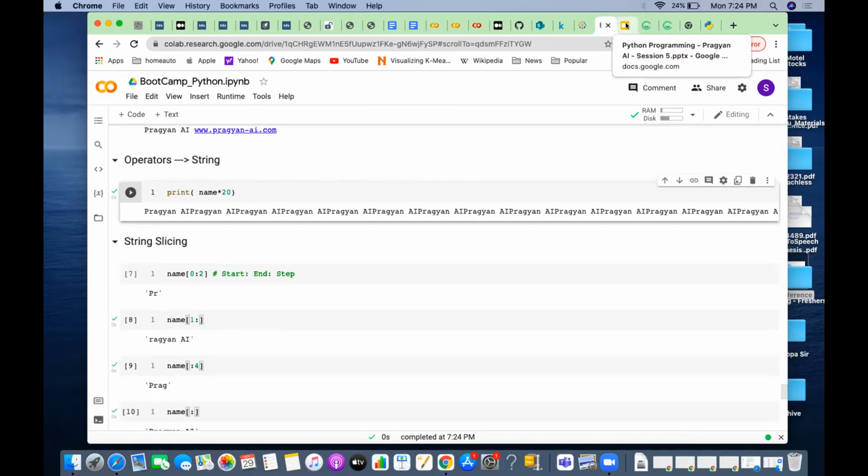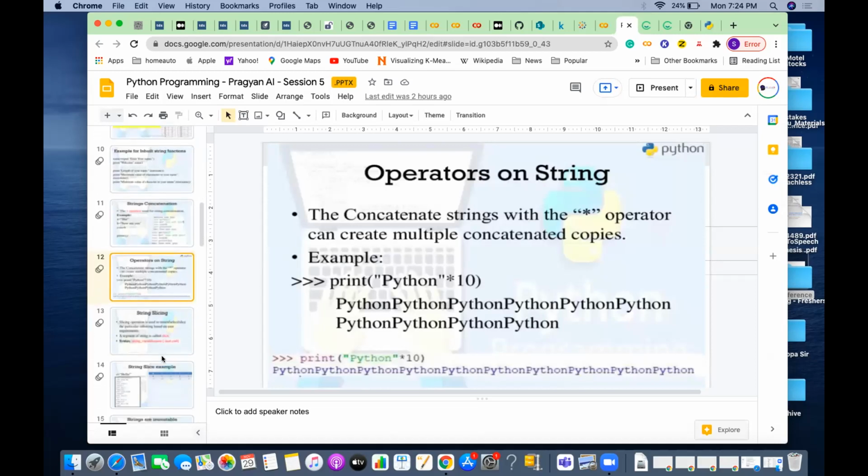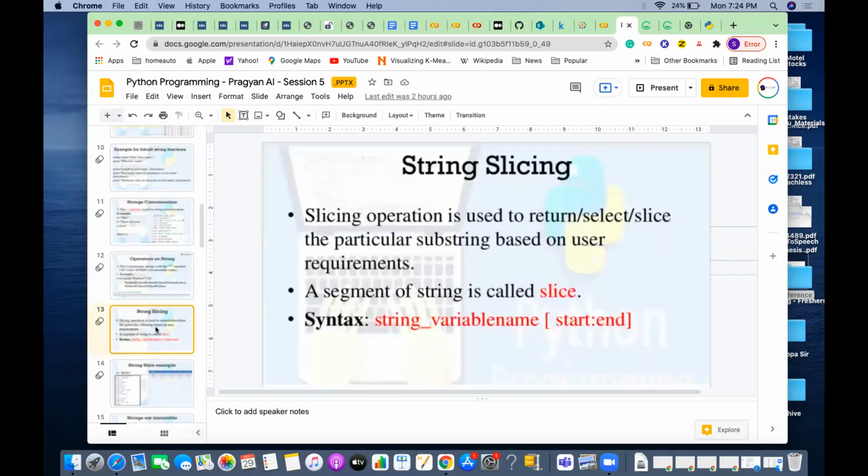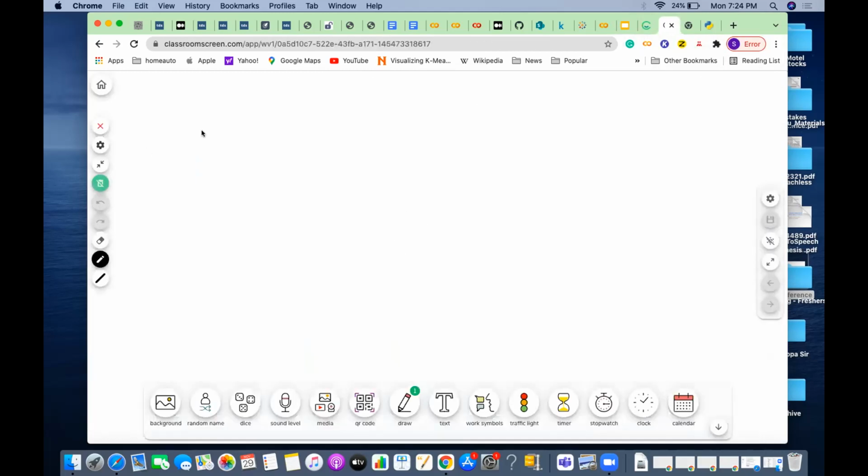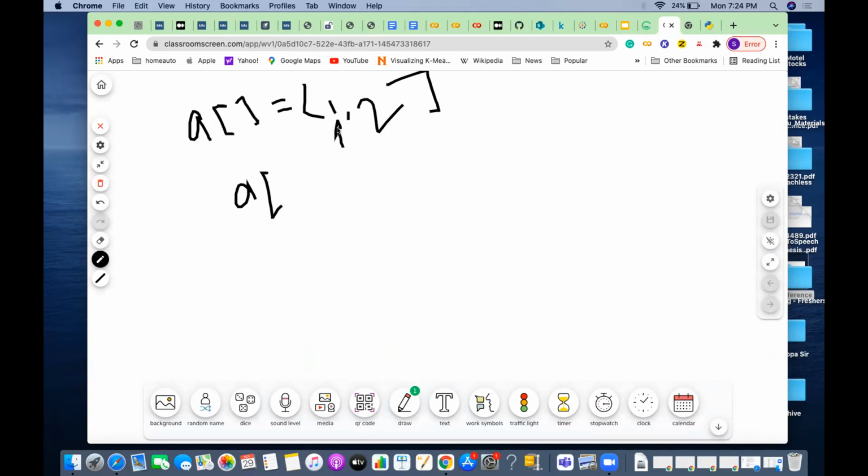These are the two things you will look into. Other than that, if you wanted to access a specific element, how do you access an array? When I define an array with a list of elements, correct? Now if you wanted to access 1, 2, 3, 4, the array starts with 0, so 0 will be the first element. The element location or position starts at 0, then position 1, and so on.